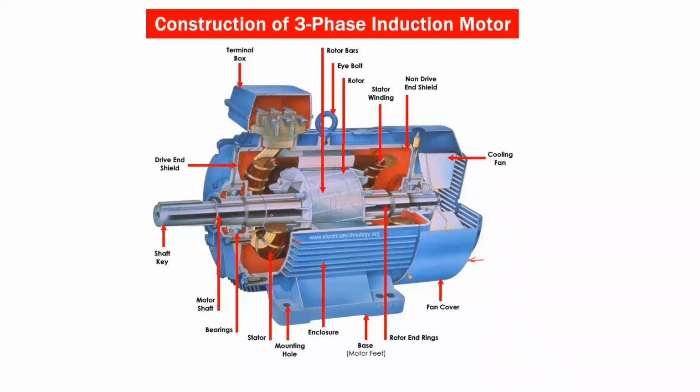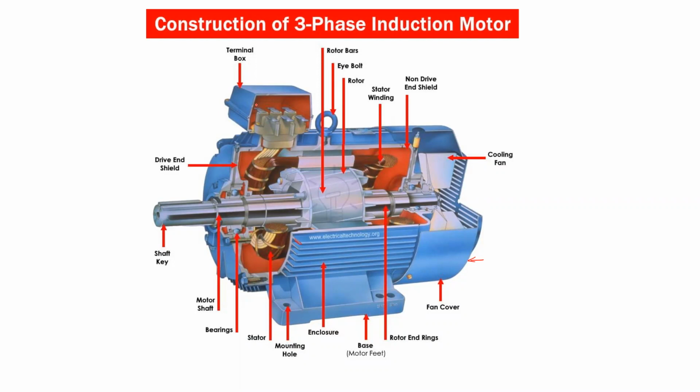So this is the shaft of the motor, and there is a shaft key to avoid slipping of pulleys and whatever we are using. Some different types of gears are there. Now it is the terminal box. The terminal box consists of 6 terminals.